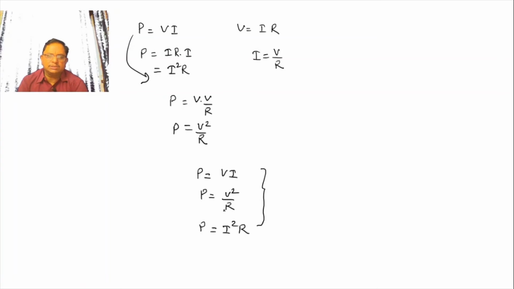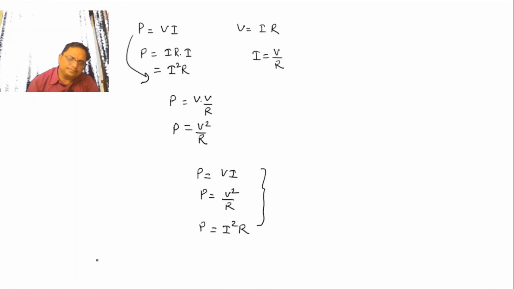In various questions, which formula you will use, keep in mind always that if voltage and current are given, you can use the power formula V into I. If resistance and voltage are given, you can use P is equal to V square over R. If current and resistance are given, you can use P is equal to I square R.